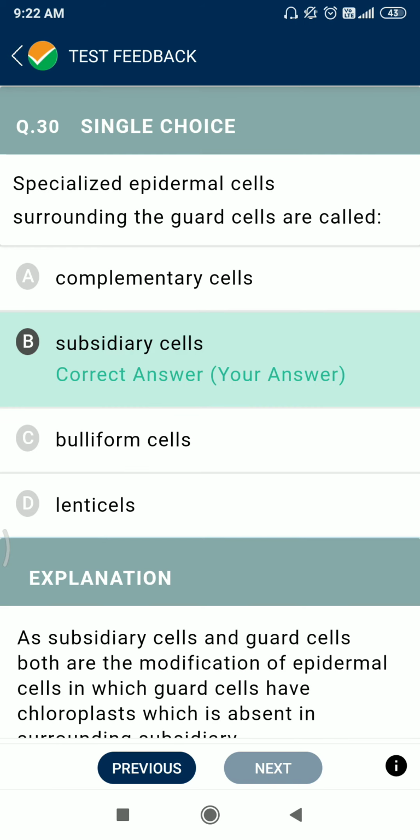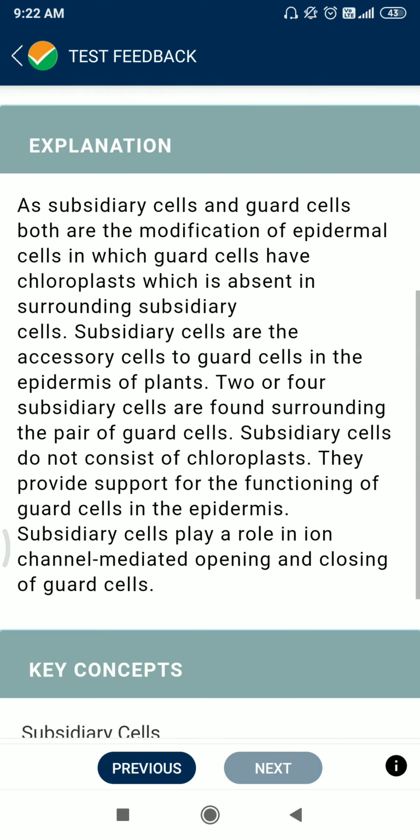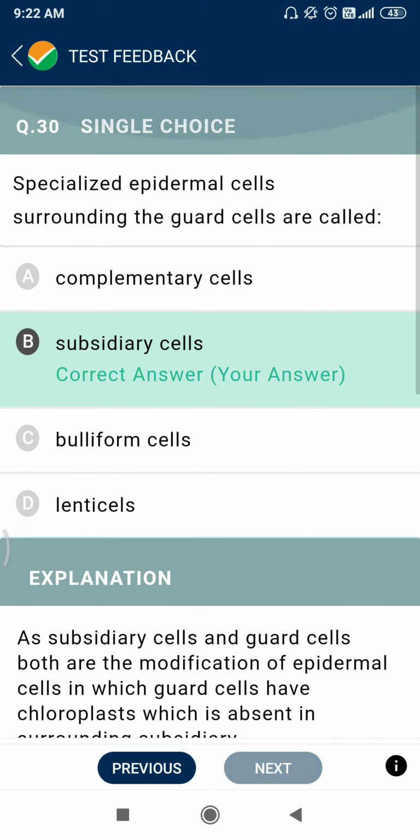Question number 30. Specialized epidermal cells surrounding the guard cells are known as subsidiary cells.